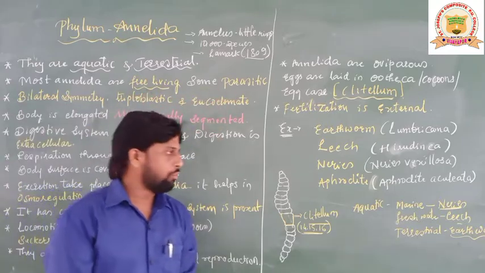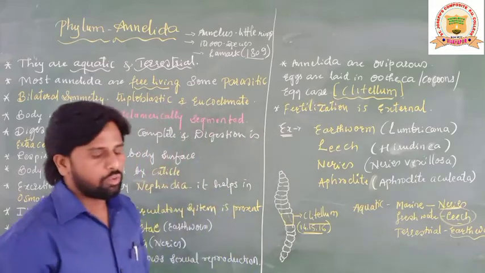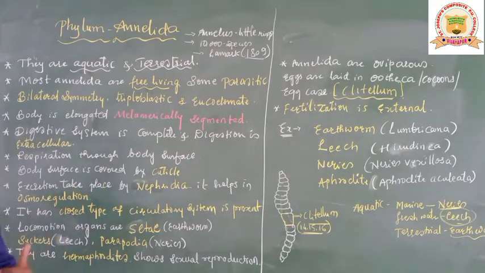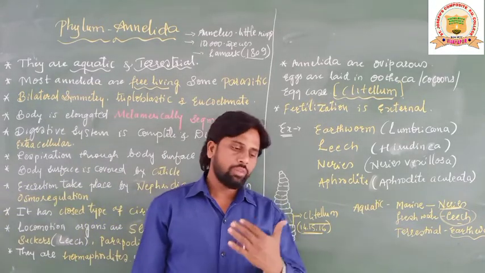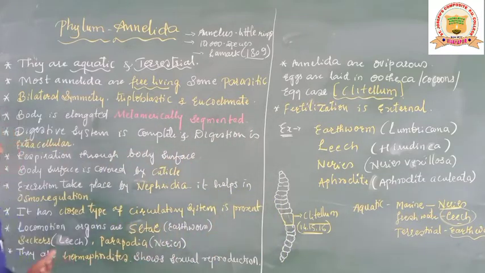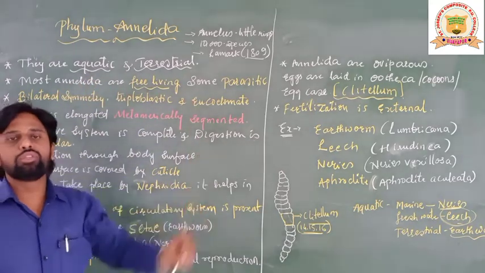They are free living. As parasitic, we can see the example leech, which is a blood sucker, which sucks blood from other animals, especially human beings, as you all have also experienced whenever you go to a water body nearby, like rivers, lakes, ponds and all those things. Now, next characteristics here: bilateral symmetry, triploblastic, eucoelomate.